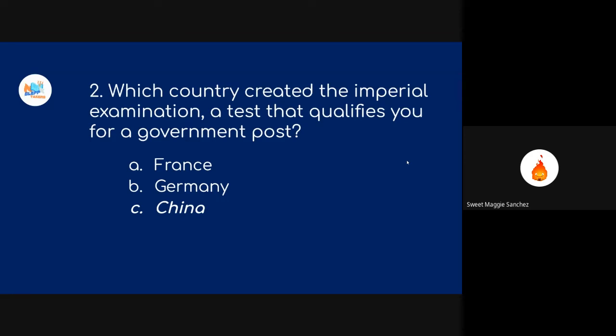So when passers were announced, it was called releasing the roll. So important din yan na term kasi minsan lalabas din yan sa mga pang board exam na questionnaires, no? So yung announcing sa passers, releasing the roll yung tawag nun. And yung purpose nito is for selecting candidates for the state bureaucracy. Okay.